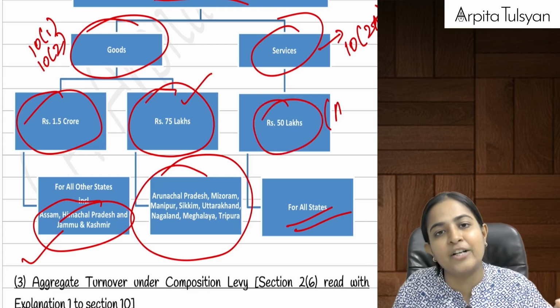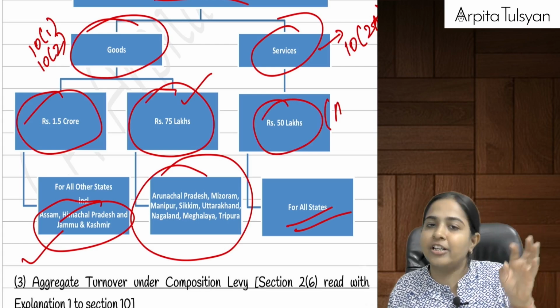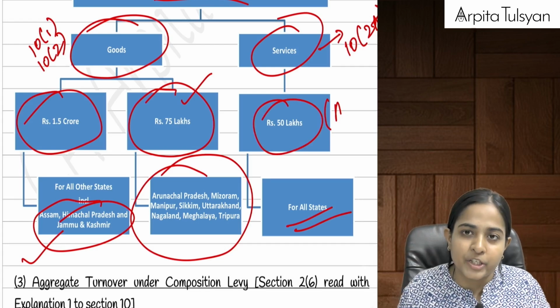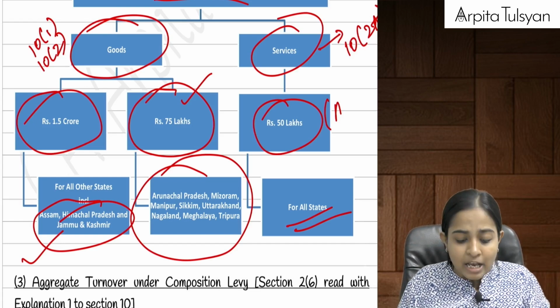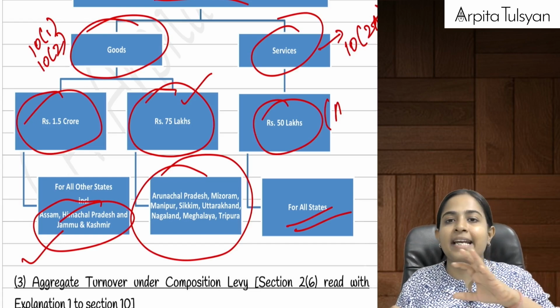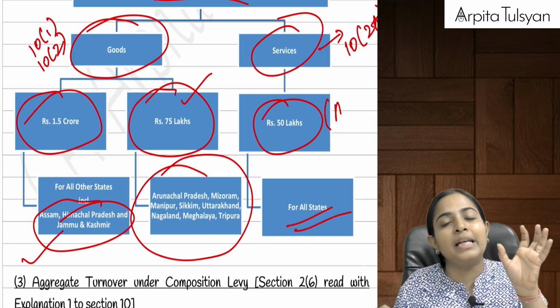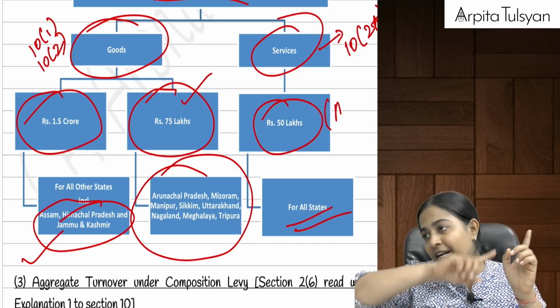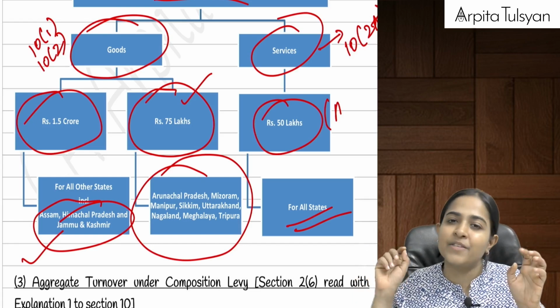If it has not exceeded rupees 50 lakhs in the preceding financial year, means you're a small person, then in the current year you are eligible for this composition scheme. Are you clear with this? Okay, so broadly we can say for section 10.1 and 10.2, the limit is rupees 1.5 crore aggregate turnover of the preceding financial year, and for 10.2a it is rupees 50 lakhs.